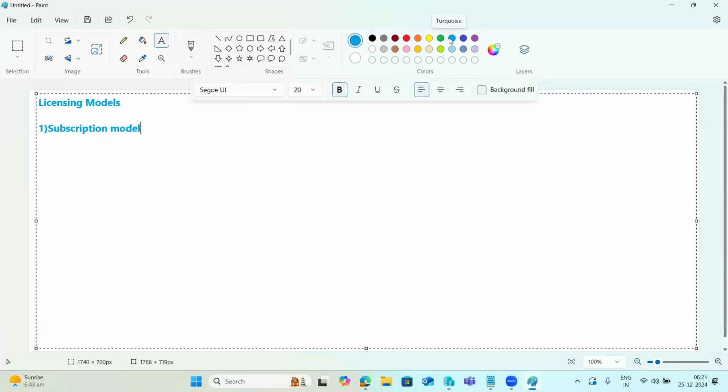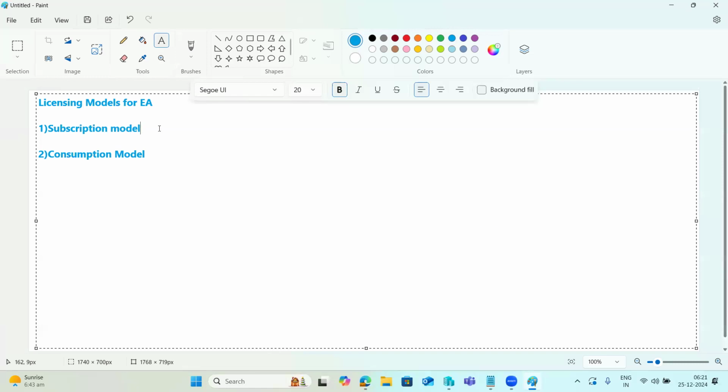One is the subscription model. The second one is the consumption based model. This is only for the enterprise accounts. Why? Because the trial accounts are free. There is no licensing model for the trial accounts. So the licensing model is available only for the enterprise accounts.